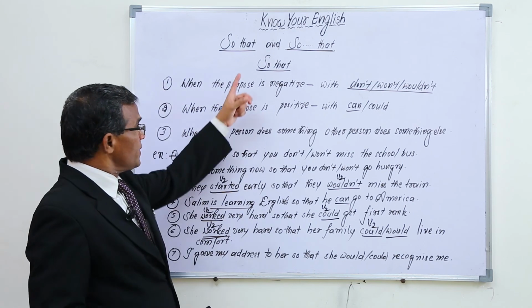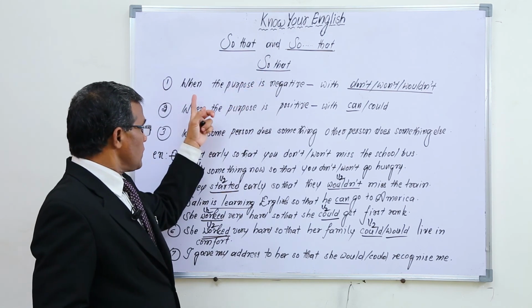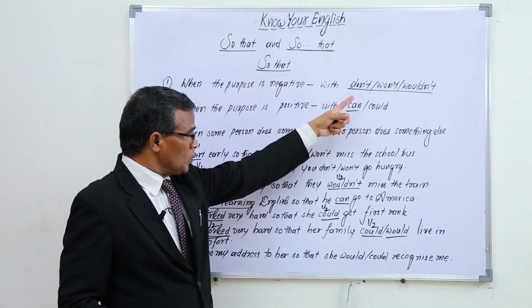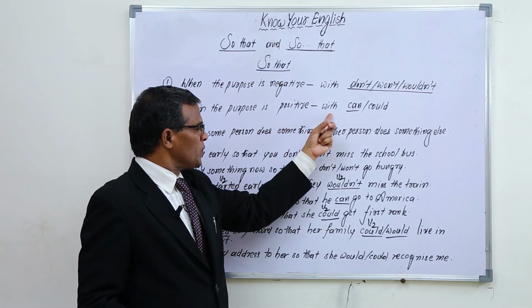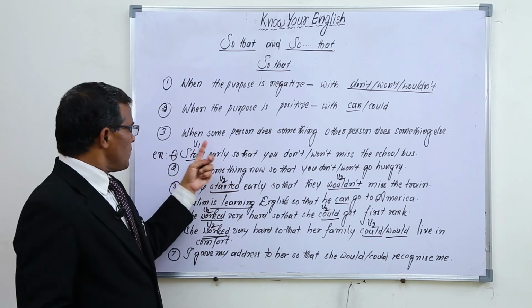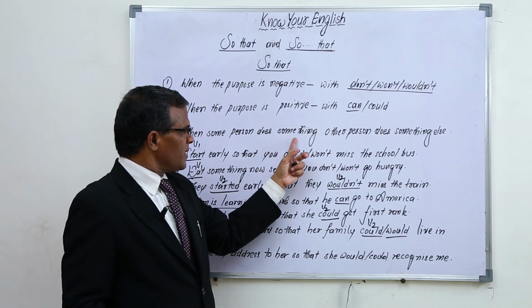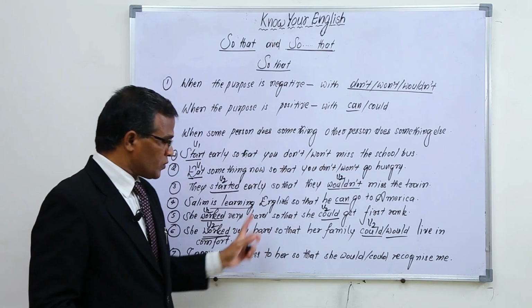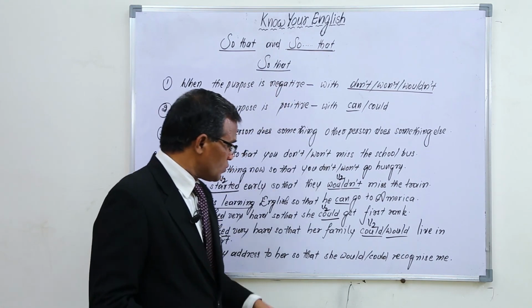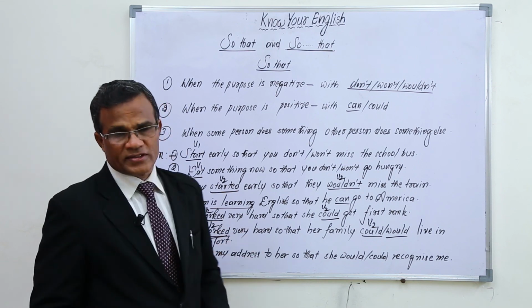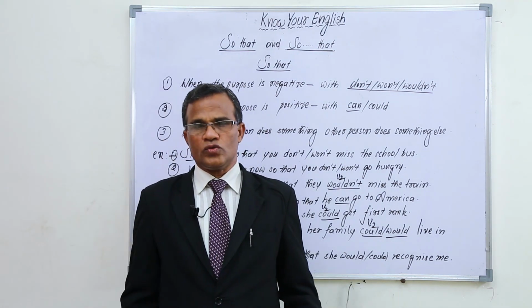So in this way, so that is used when the purpose is negative, with don't, won't or wouldn't. When the purpose is positive, with can or could. And when some person does something and another person does something, then also we use so that. So as per these three situations we use these sentences. This is the usage of so that.